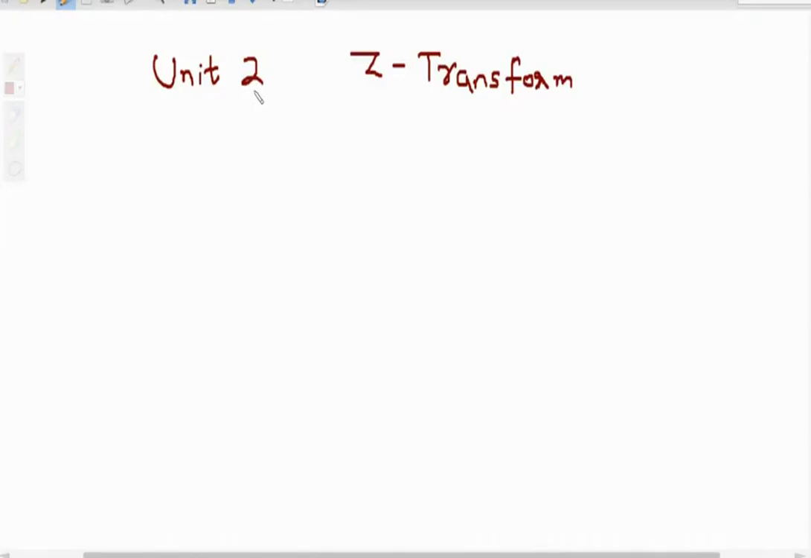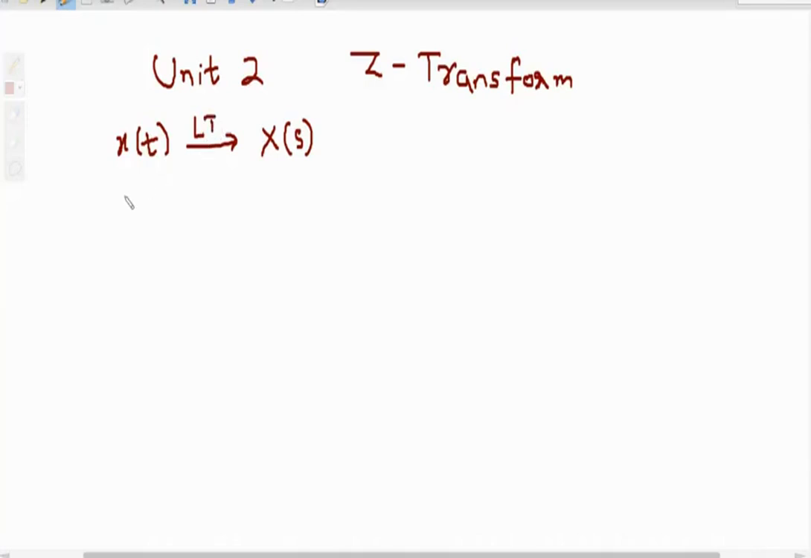Welcome all. Our unit number 2 is Z transform. In unit number 1 we have studied Laplace transform and Fourier transform. Laplace transform is used for a continuous time signal x of t. It converts a continuous time signal into the frequency domain, that is the Laplace domain x of s. So this is the Laplace transform.